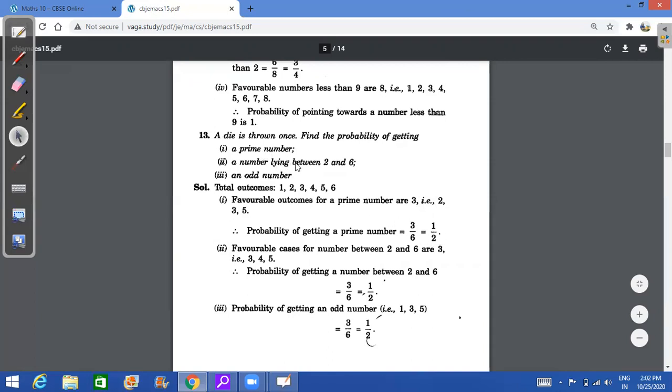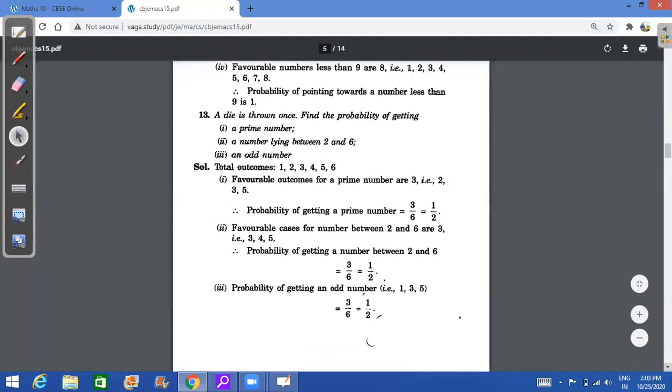What is the probability of a number lying between 2 and 6? So when you say between 2 and 6, 2 and 6 are not included. Okay, between 2 and 6 will be 3, 4, 5. So 3 numbers are there. 3 out of 6, that's 1 by 2. And odd numbers are 1, 3 and 5. Out of the 6 numbers, 1, 3 and 5 are odd. So probability of getting an odd number will be 3 by 6. That's also 1 upon 2.